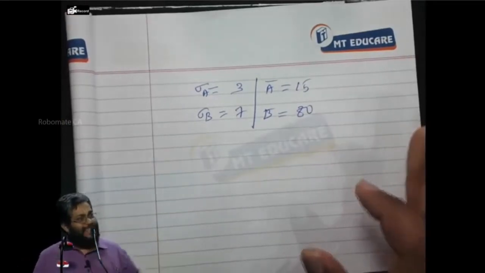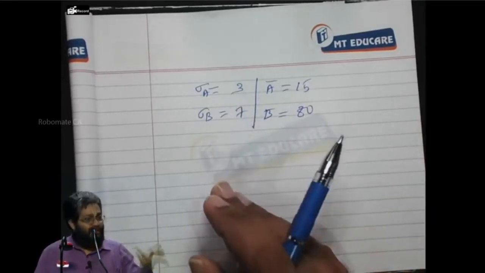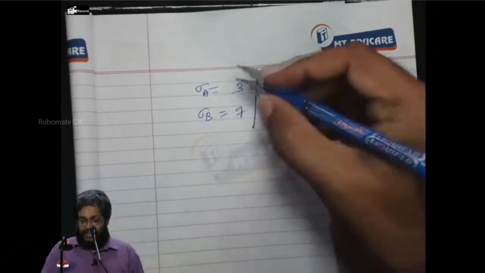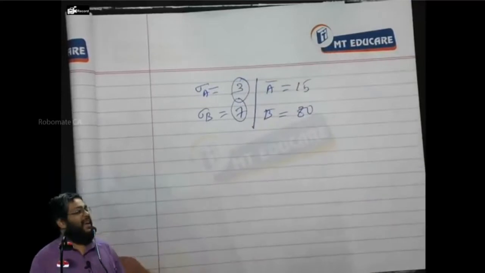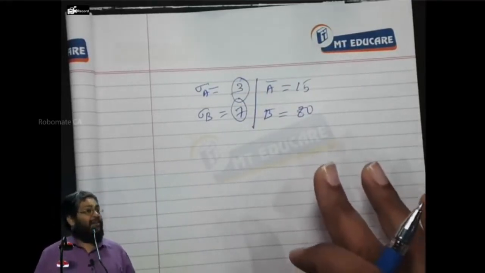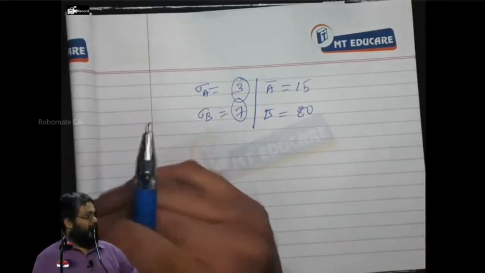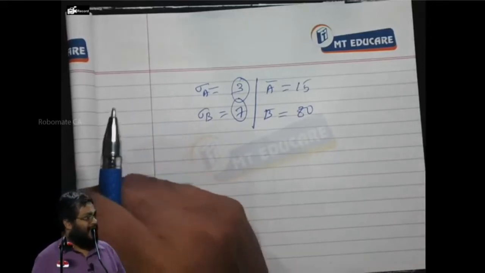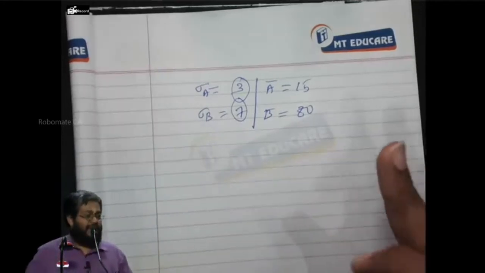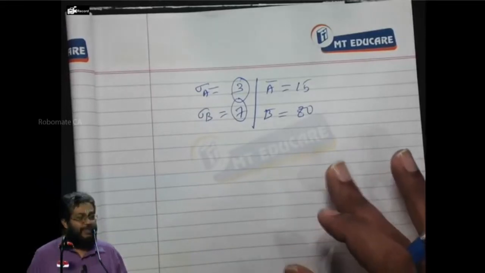Now tell me, whose exam is risky here? 3 is a deviation around a mean of 15. Yes or no? But 7 around a mean of what? 80. Now that means independently the standard deviation may not communicate great things, because when I say standard deviation, around what mean? Question arises. Standard deviation is a deviation. The more it deviates, the more risky. The less it deviates, the less risky. Understandable. It is an absolute measure. The question asked is, a deviation around what mean? Question arises. Everybody yes or no?